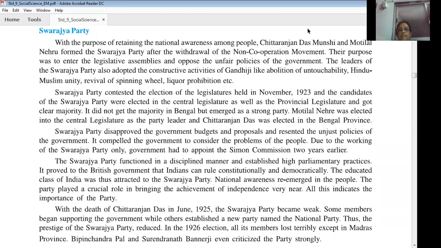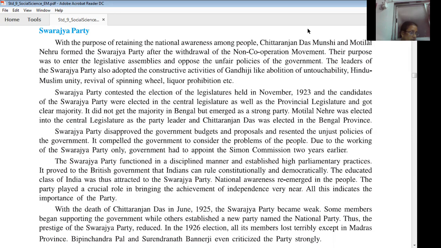With the death of Chittaranjan Das in June 1925, the Swarajya Party became weaker. So when did Chittaranjan Das die? In June 1925. After that, the Swarajya Party became weak. Some members began supporting the government, while others established a new party named the National Party. So some of the leaders supported the British government, and some of them made a new party named the National Party.